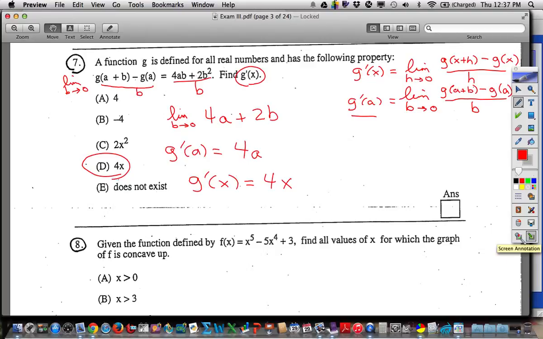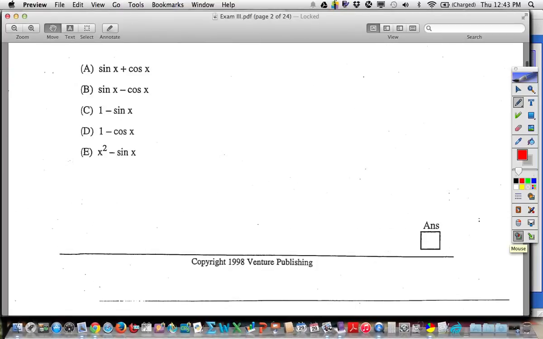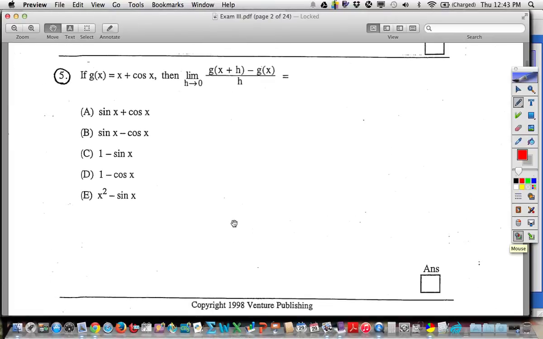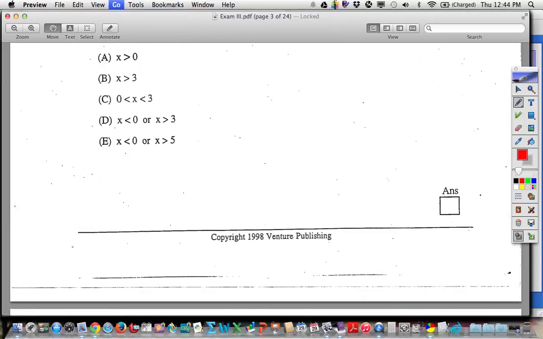Now, just back up real quick, the more common one we've done is number 5. If you go back to number 5, to me, this would be an easy one. This is the one we've talked about, that when you look at this limit, this isn't a limit problem. This is really what right here? That's g prime of x, right? That's all they're asking you to find is g prime. They gave you g, so what is that? 1 minus sine? Bingo. That's one of those 10-second problems I was talking about. You look at that, you say, oh, that's g prime. Just do the derivative. There's my answer. Okay, so that's one we're more used to seeing with the definition of derivative. Number 7 was a little bit strange and unusual.